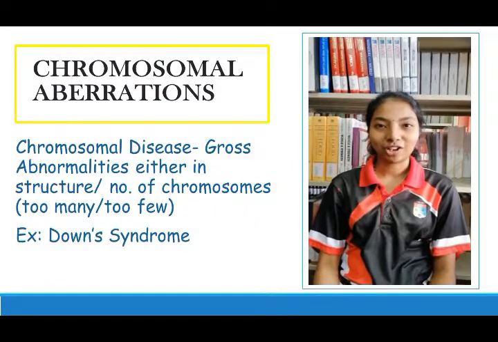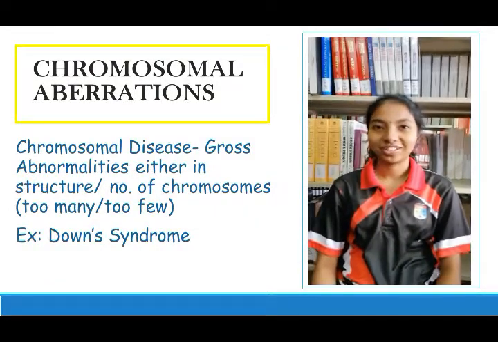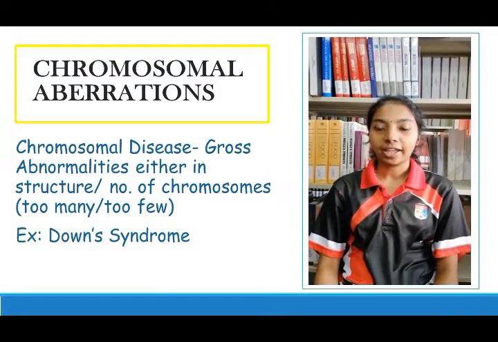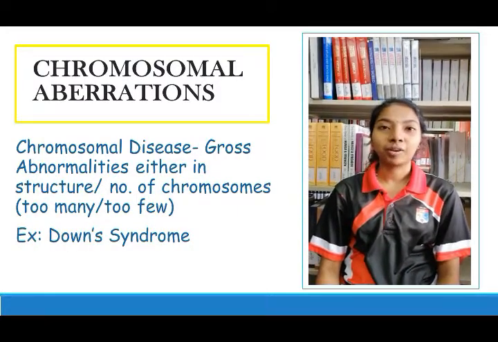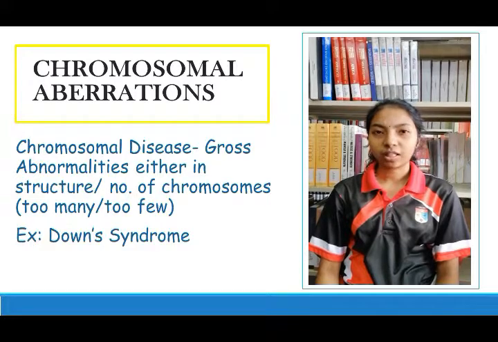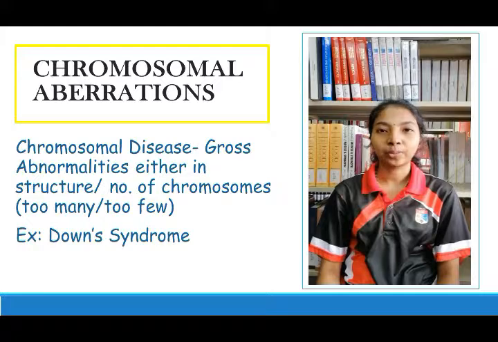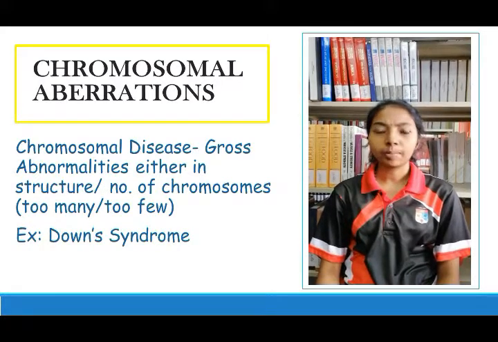Today I'm going to talk about chromosomal aberration. Chromosomal aberration is a gross abnormality either in the structure or in the number of chromosomes, which means there will be a missing, extra, or irregular portion of chromosomal DNA. The best example of this chromosomal disease is Down's syndrome.